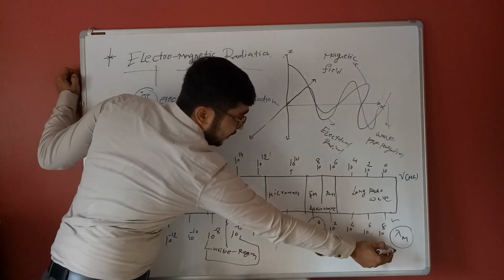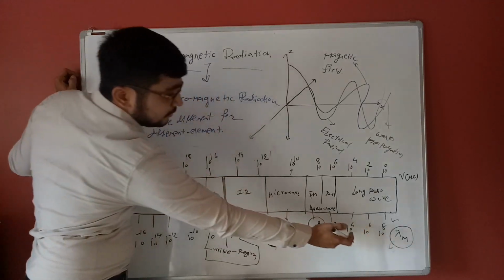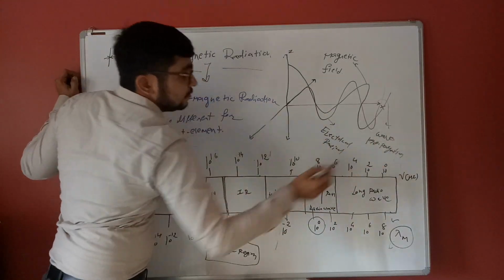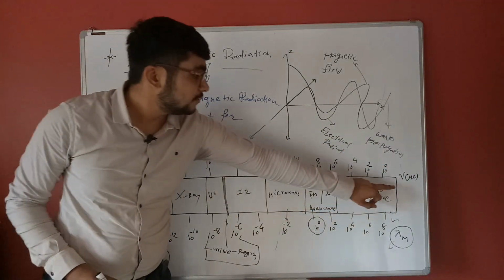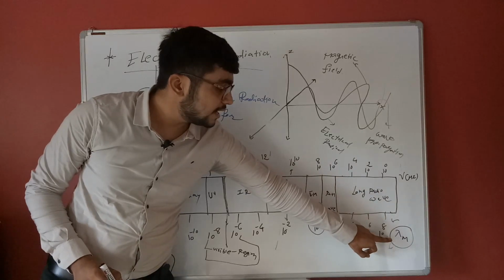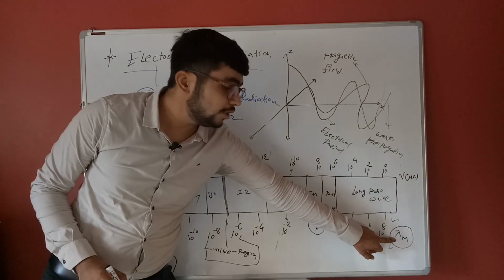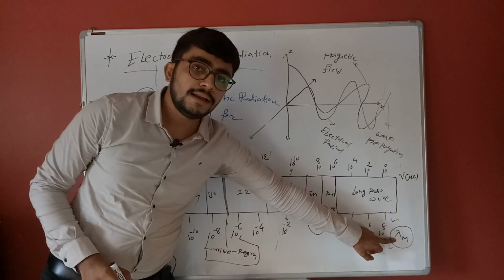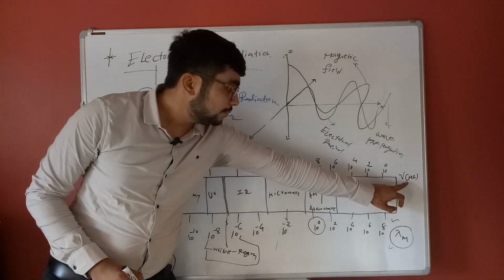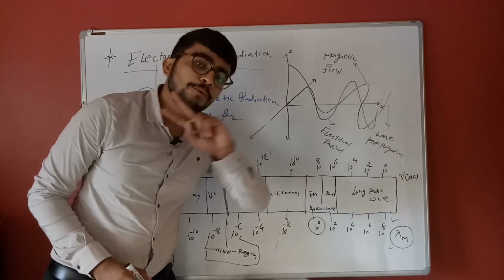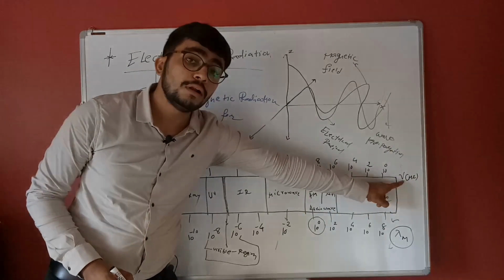These are wavelength values, and above are the frequency values. Wavelength is symbolically represented by lambda, and frequency is symbolically represented by nu.